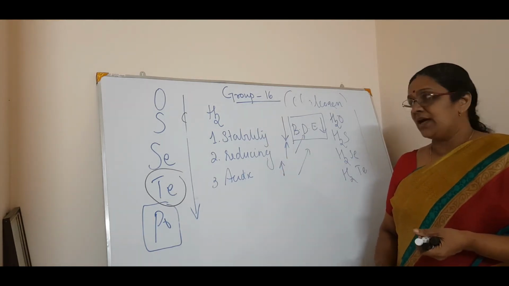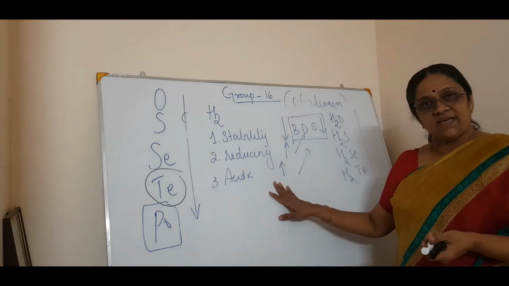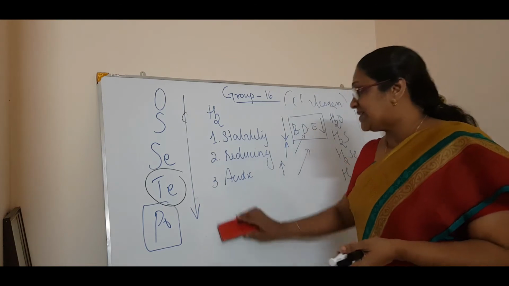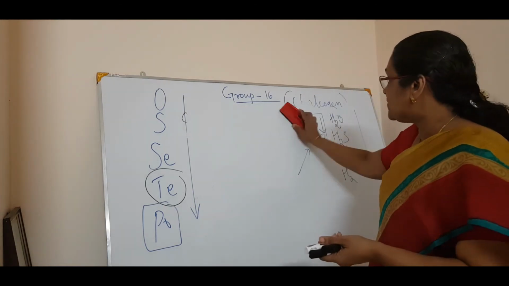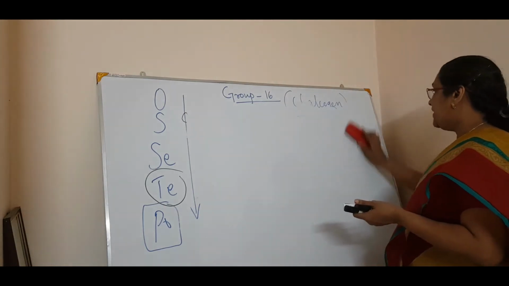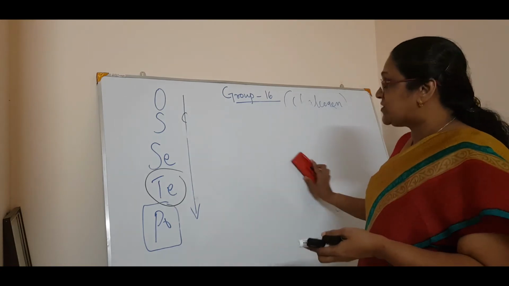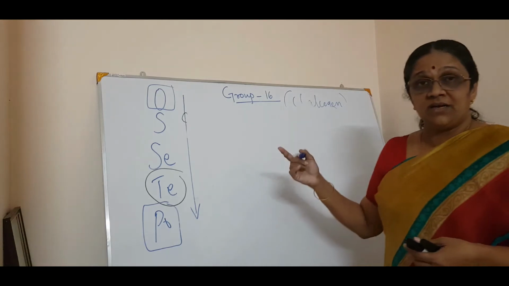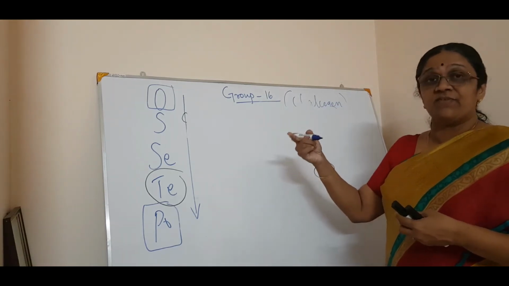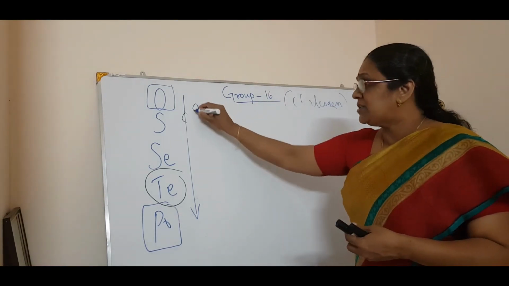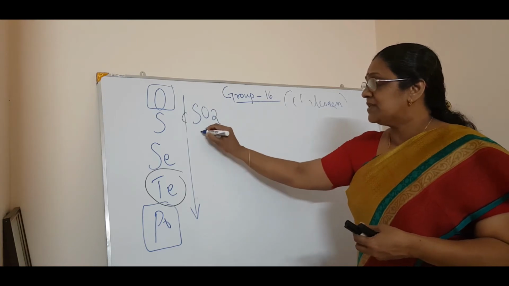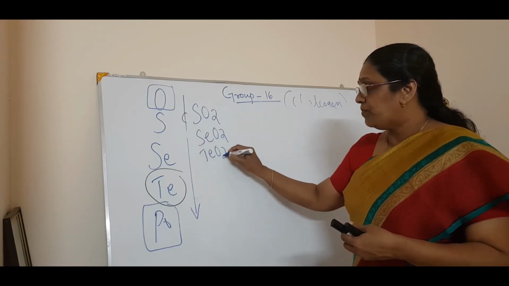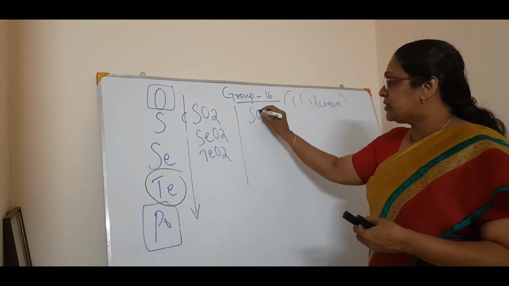Understood? Now we will see about the oxides. What are the main things you see in the oxides? Oxides means anything in combination with oxygen: SO2, SeO2, then TeO2, and also SO3.